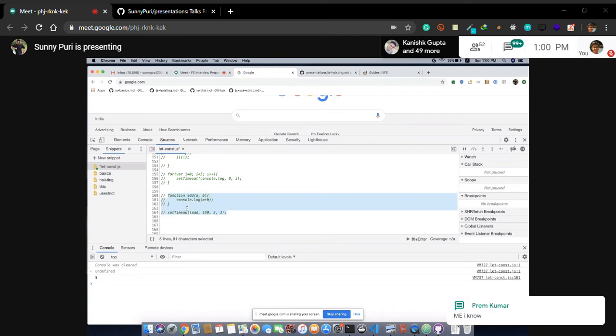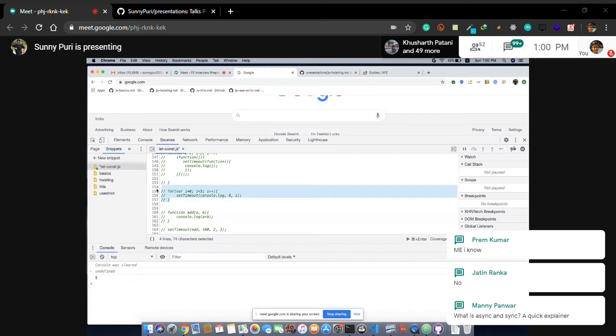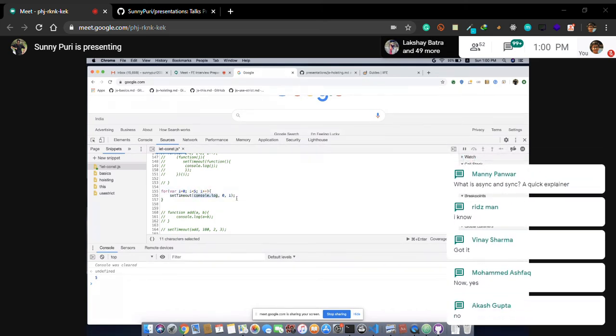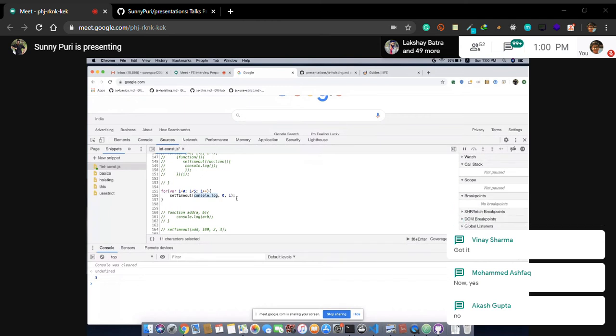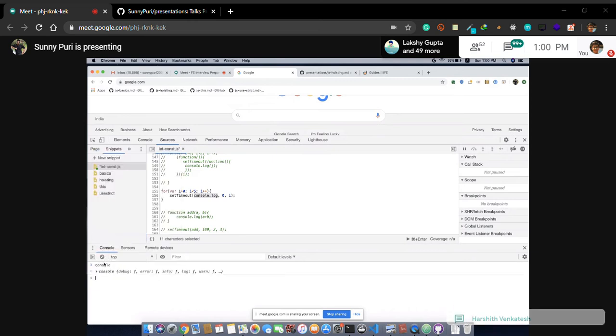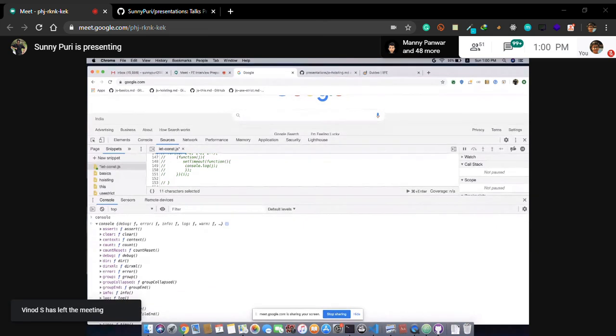So this is pretty much a trick. Okay, let's understand this. What is happening? I am calling console.log. Log is a function of the console object. If you see, let's print console. It will tell you console is an object and we have a function log.